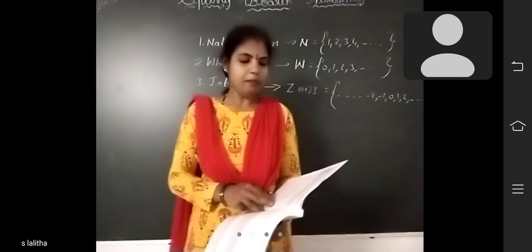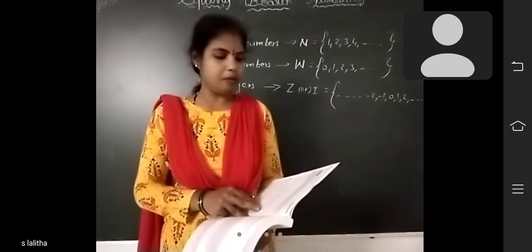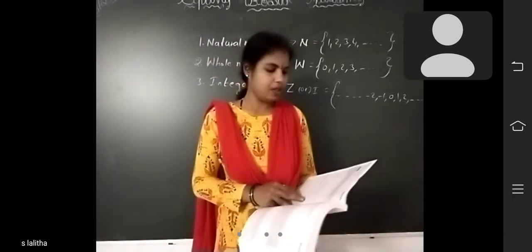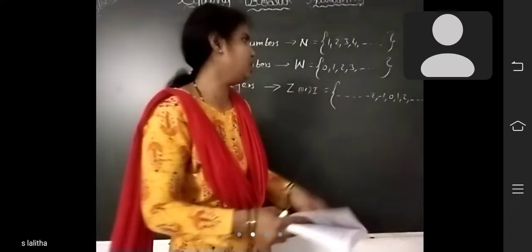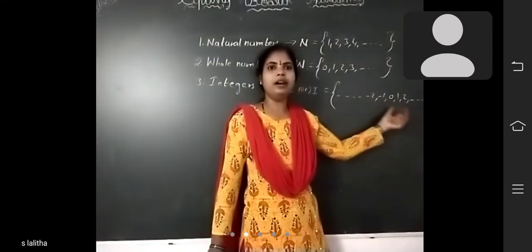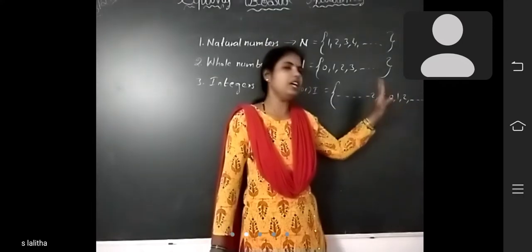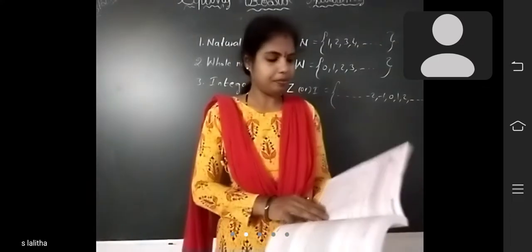There are infinite positive numbers to the right of 0 and infinite negative numbers to the left of 0. 0 is neither a positive nor a negative integer. So 0 is neither a positive integer nor a negative integer. 0 is not a positive integer, 0 is not a negative integer.